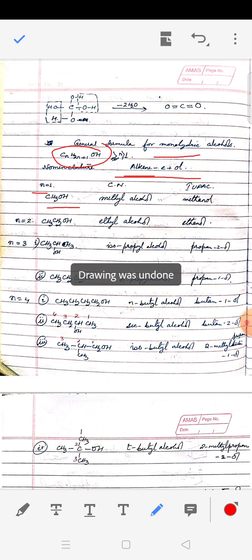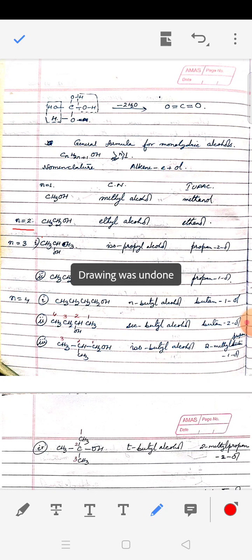But common name is methyl alcohol. There are certain compounds for which you need to know the common name as well as the IUPAC name. As we make the homologous series, when n is equal to 2, we get CH3CH2OH. You could write C2H5OH also, but we prefer writing CH3CH2OH.